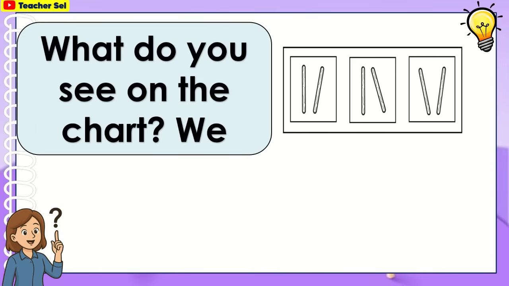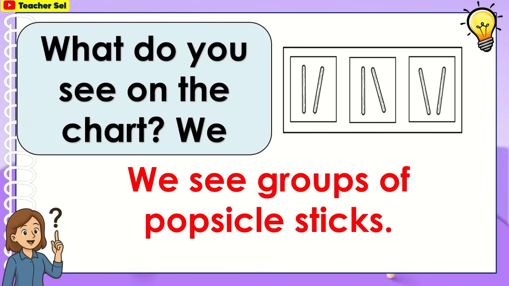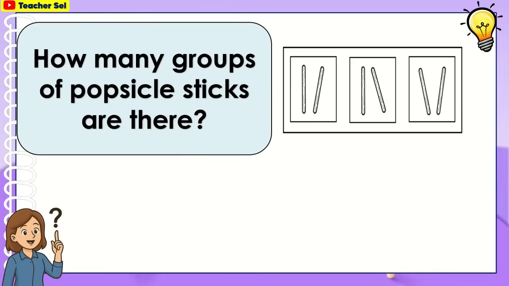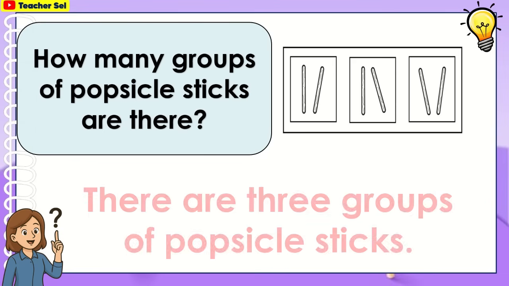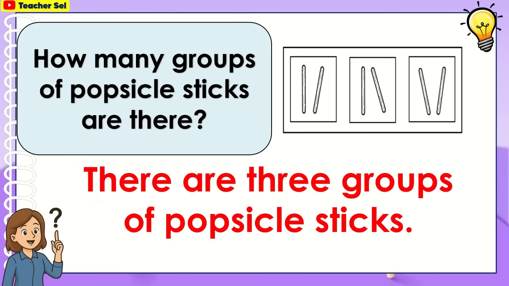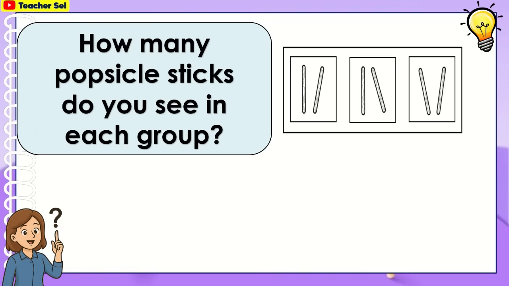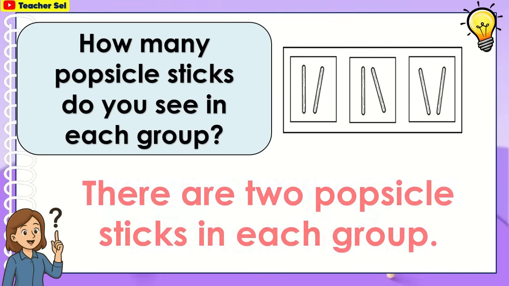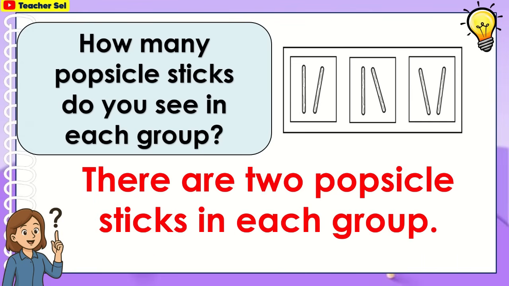What do you see on the chart? We see groups of popsicle sticks. How many groups of popsicle sticks are there? There are 3 groups of popsicle sticks. How many popsicle sticks do you see in each group? There are 2 popsicle sticks in each group.